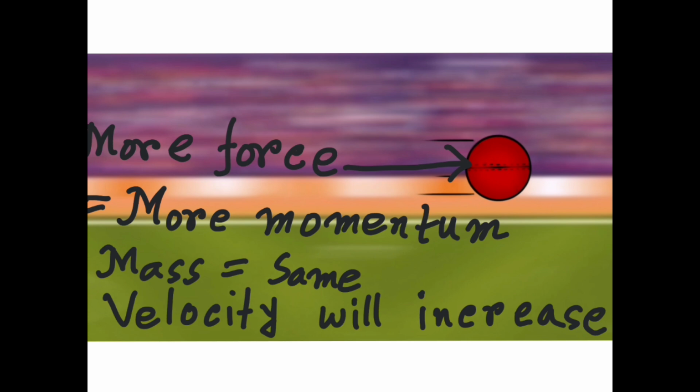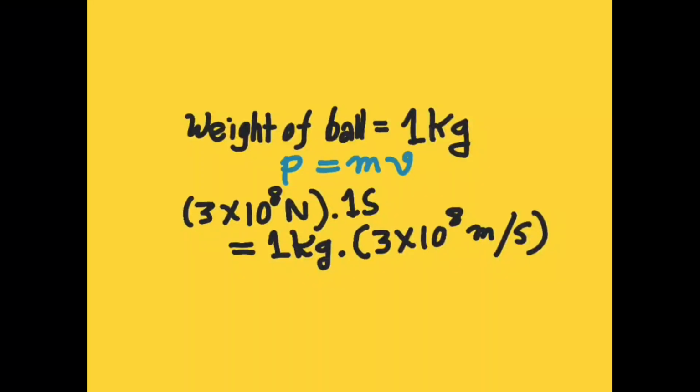Why? Suppose I add more force on the ball. So what will happen? Momentum of the ball will increase, but mass of the ball must remain the same. So its velocity will increase. Now think, if the force is huge enough, then the ball at some point will reach the velocity of light or even more than that. Suppose the ball weighs 1 kg. So the P equals mv formula says that if we apply 3 into 10 to the power 8 Newton force on that ball for 1 second, the ball can achieve the velocity of light. That is 3 into 10 to the power 8 meter per second.